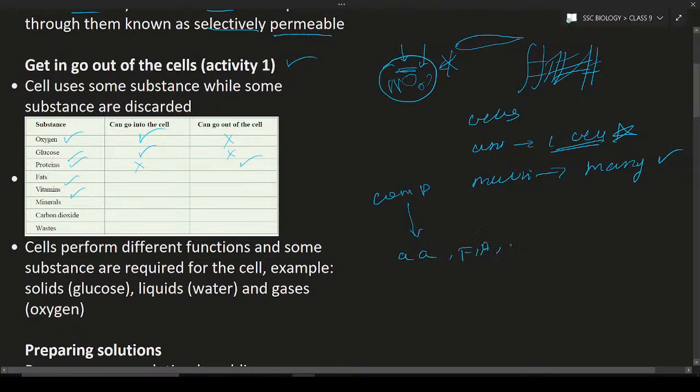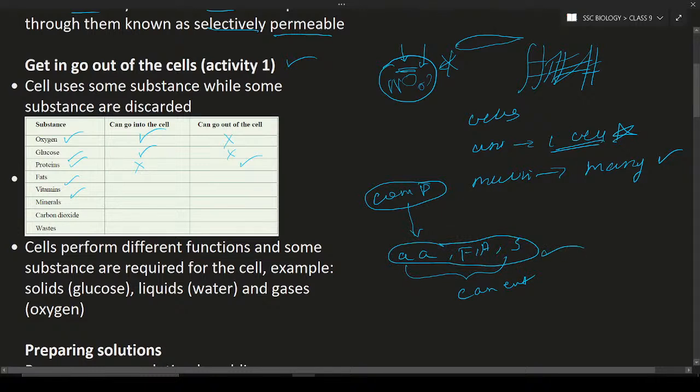They will turn into sugars and so on. So then they can enter. Okay, then they can enter. So when these nutrients are in complex shape, they cannot enter. When they get digested in the form of simple substances, then they can enter.